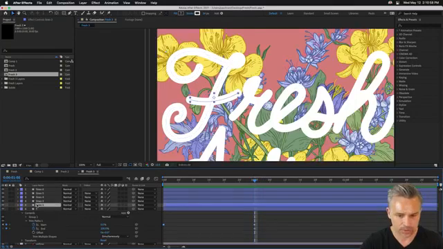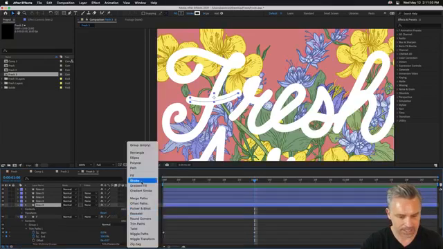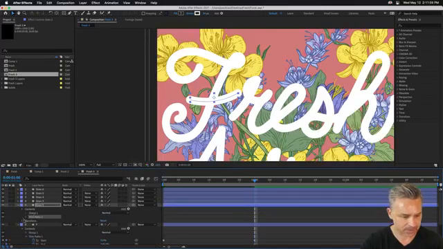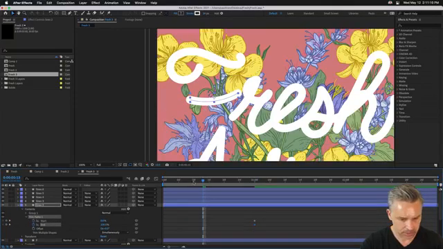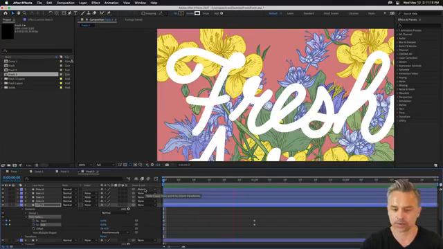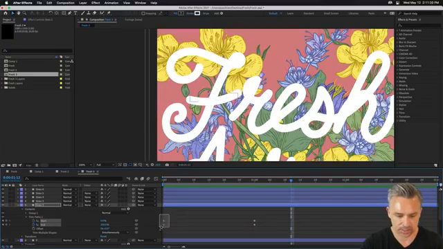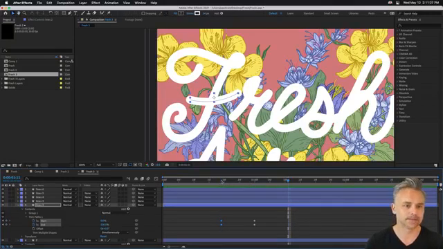Isn't that cool? So we start to do that with all of these. Add trim paths. Start and end keyframes. Jump back a little bit. For this one, I actually want to adjust the end because I want it going from left to right. And you can see the magic that we're creating here. Do you guys like this? Zoop, zoop. Cool, right? Love that. Come on, Mitra. This is cool stuff, everyone. Hope you guys are into it.